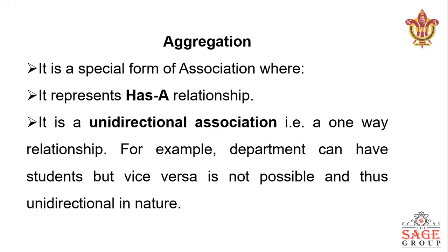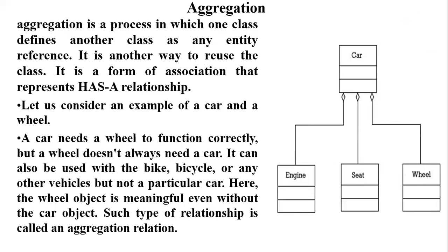Now we will see association first. It is a special type of association, also known as has-a relationship. This is a unidirectional relationship, not vice versa. For example, we'll see the example that car has engine, car has seat, car has wheels.